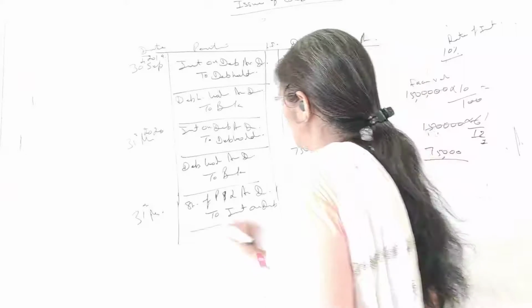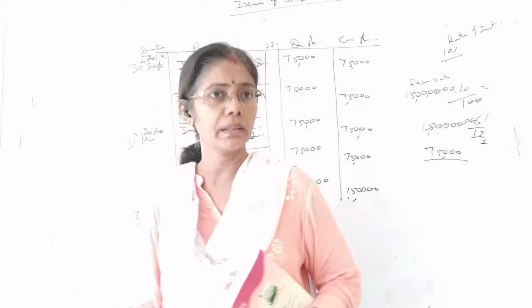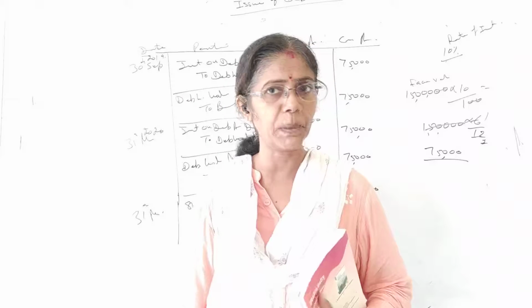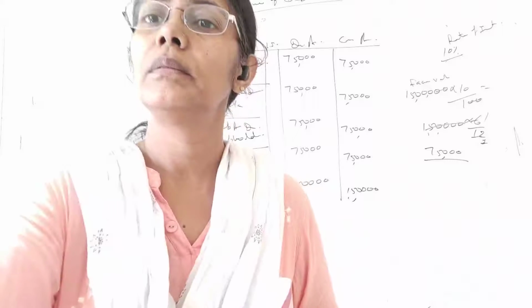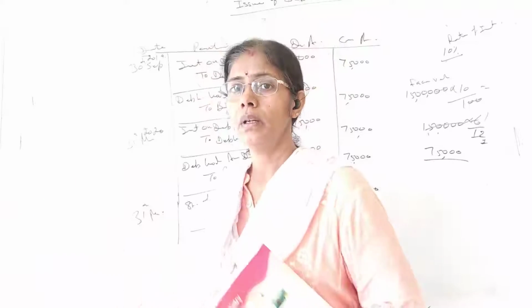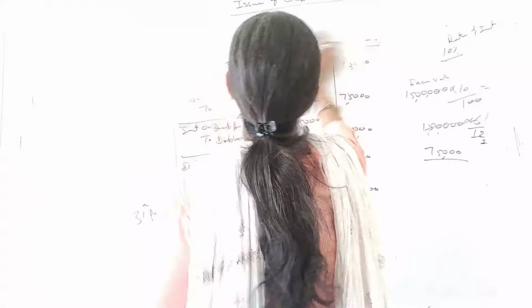year, that is 1,50,000. Is that clear? Yes, clear to everyone? How to deal with the examples? Fine. So this question is clear. Now we will talk about TDS.